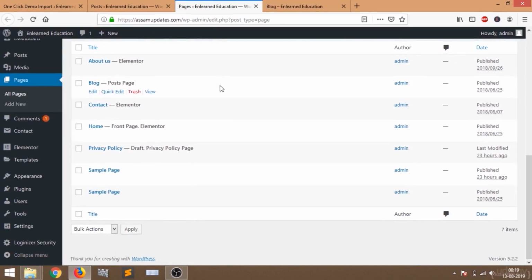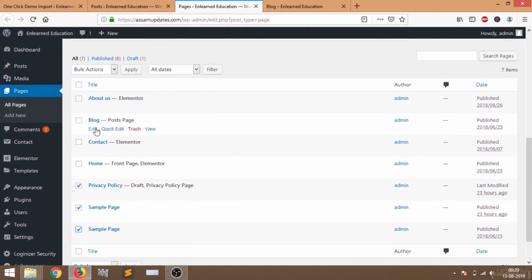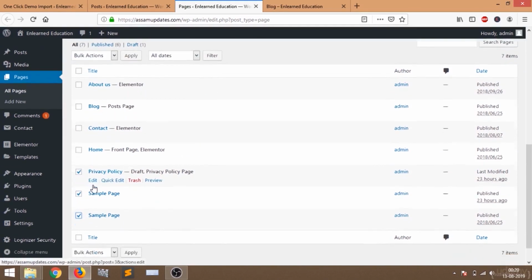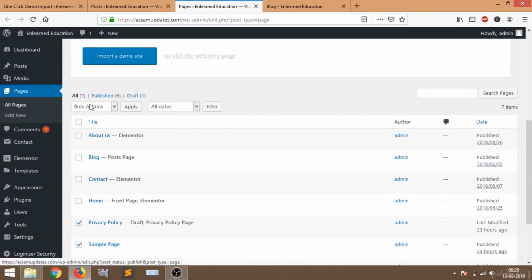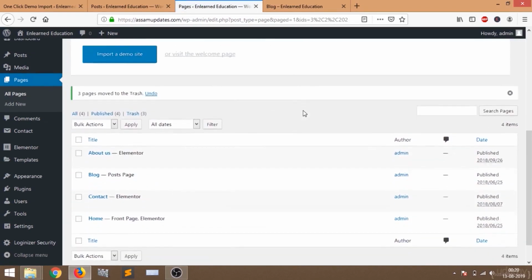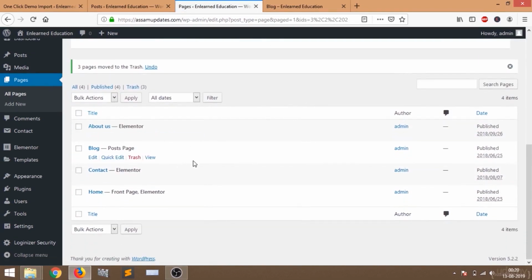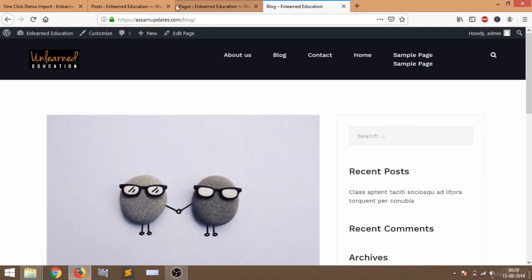There are some pages we do not want, so let's delete all these privacy policy sample pages. Let us keep home, contact, blog and about us. We have selected these three pages, and I'll select move to trash and apply. Now we have deleted the unnecessary pages. Now let's go back to our website.